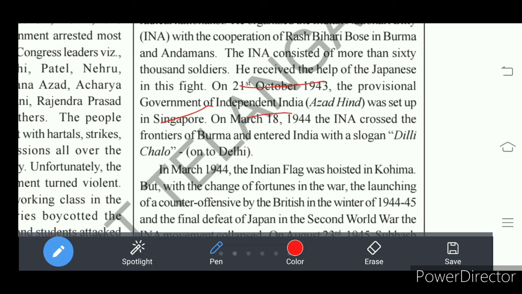So Subhash Chandra Bose went to Japan, talked to the Japanese government, and took the soldiers who were imprisoned there. We call them prisoners of war, soldiers who were arrested in the war. With the prisoners of war, Subhash Chandra Bose formed the Indian National Army in Japan.